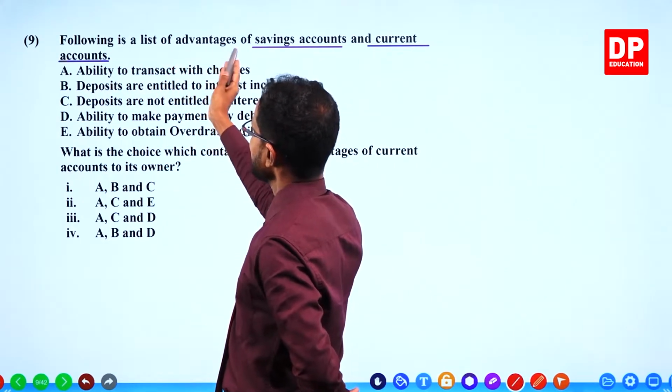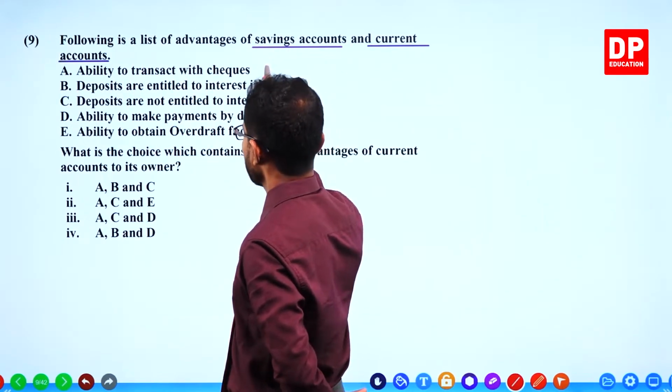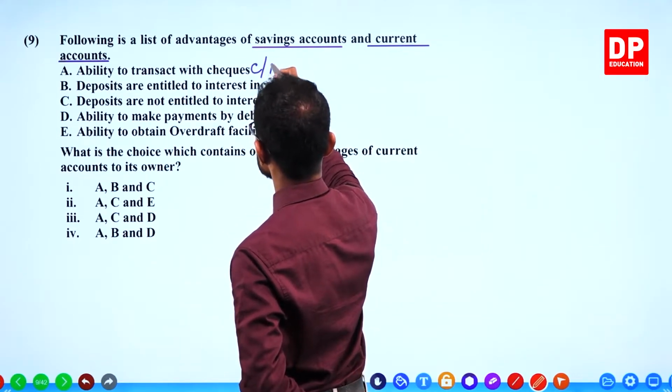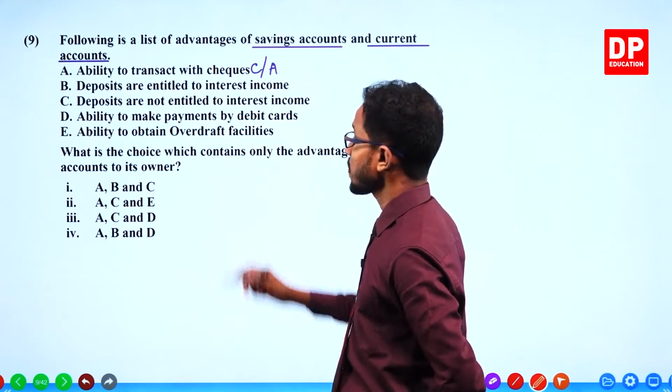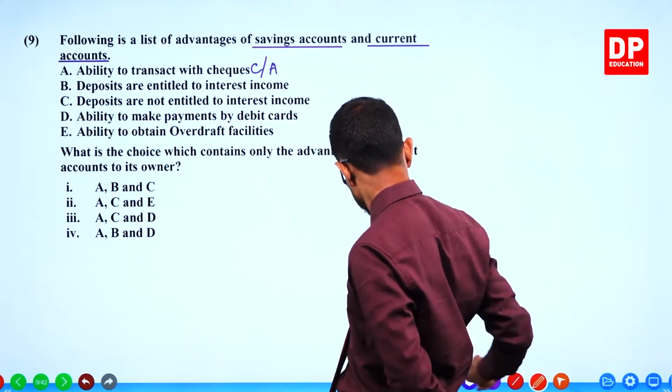Advantages. Ability to transact with checks. This is an advantage of current accounts. Deposits are entitled to interest income. That is an advantage of savings accounts.